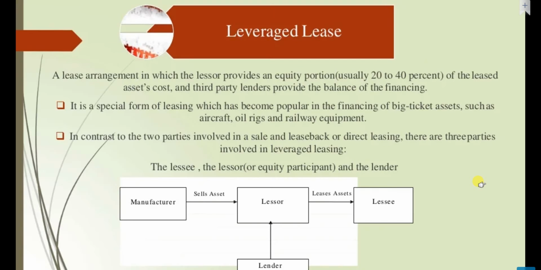In contrast to the two parties involved in a sale and leaseback or direct leasing, there are three parties involved in leverage leasing: the lessee, the lessor, and the lender. So three parties are involved in the leverage lease contract. The manufacturer sells the asset to the lessor, and the lessor leases the asset to the lessee.